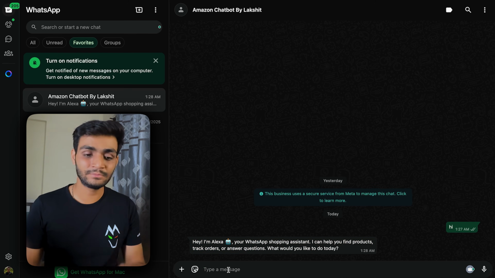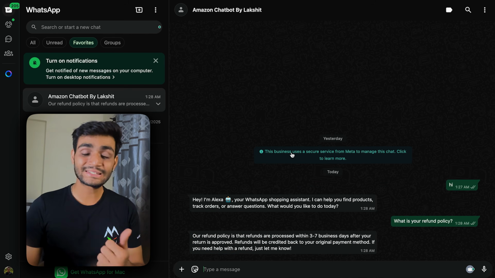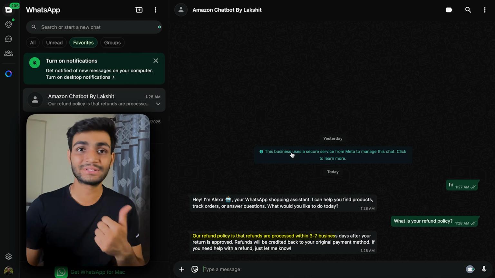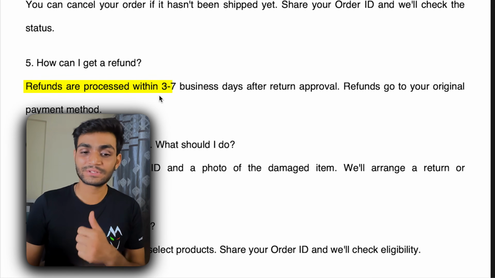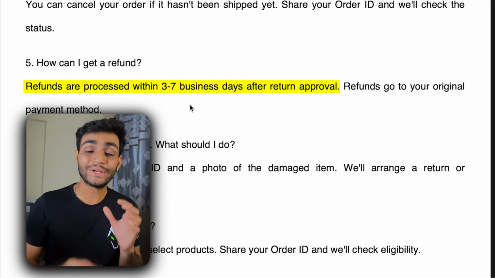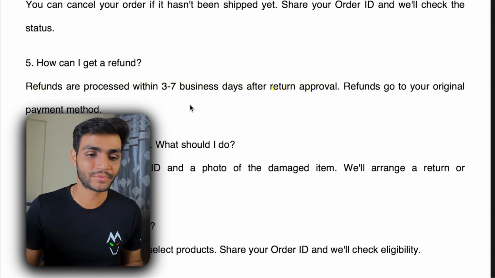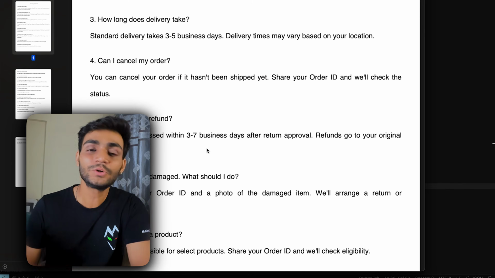So now let's ask him, what is your refund policy? So as you can see, it is answered, our refund policy is that refunds are processed within 3 to 7 business days. And as you can see in the business document, the refunds are processed within 3 to 7 business days after return approval. So it is giving a pretty accurate answer over here. And this answer could be customizable to your business need.